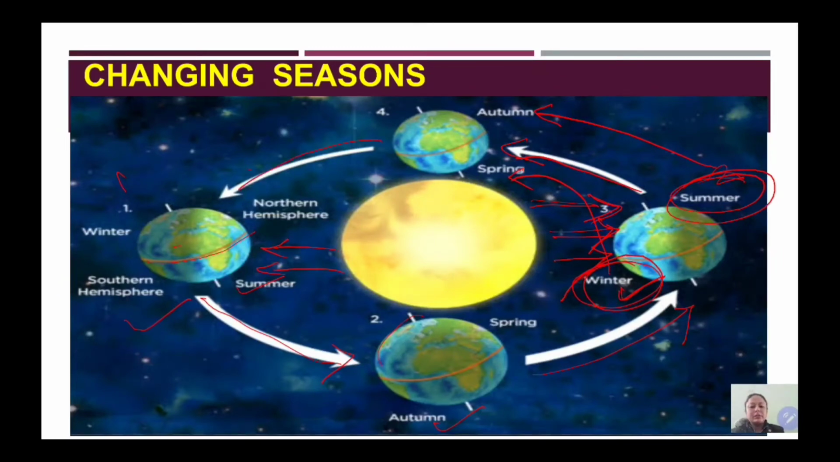And then further it will move, and then again the season will change. That is, from spring it will come to summer, and from autumn it will come to winter. So like this, both the hemispheres have their own cycle of seasons because they are just opposite to each other. The reason is, when one hemisphere is inclined towards the sun, the other one is away from the sun. So this is how, students, seasons change due to the revolution of the earth around the sun.